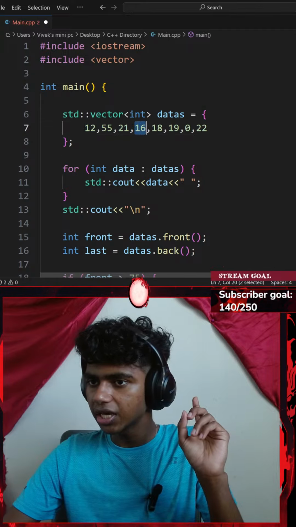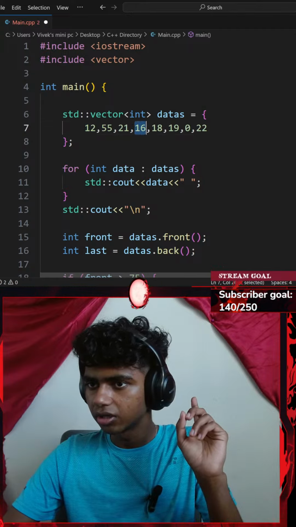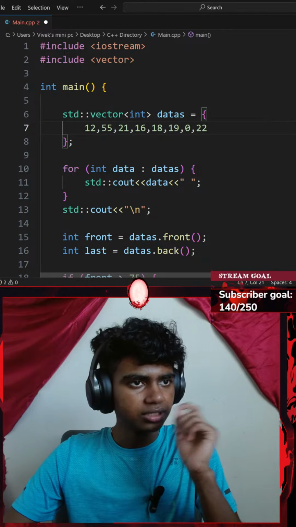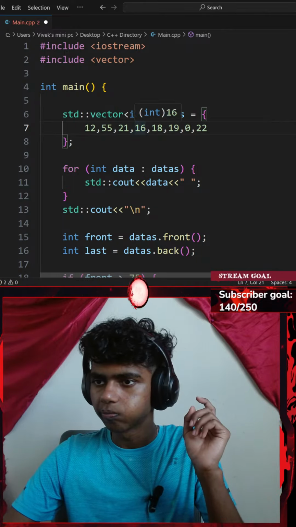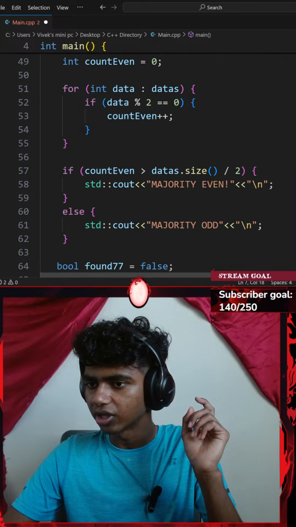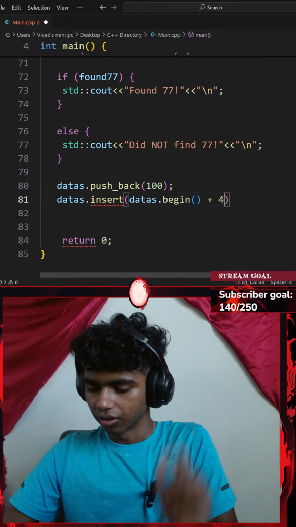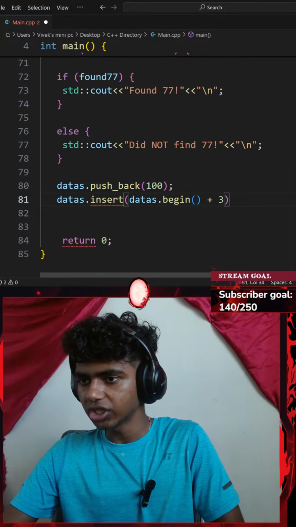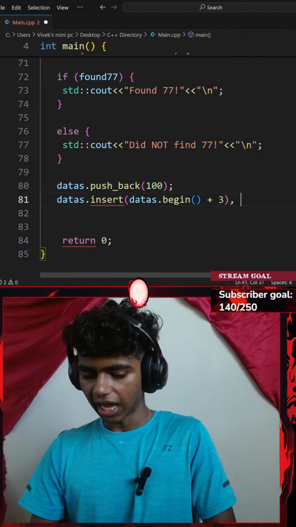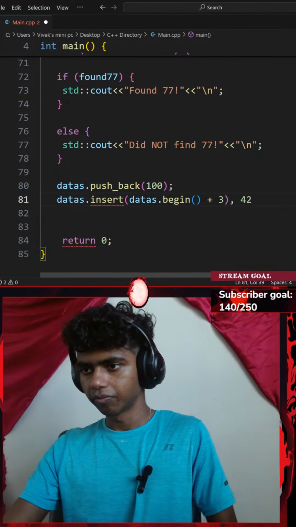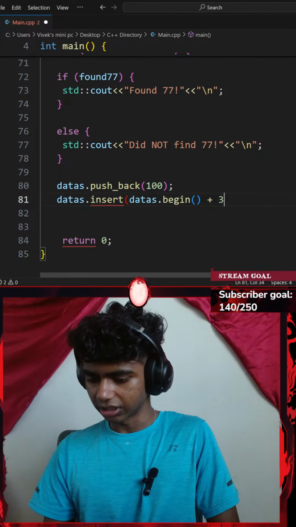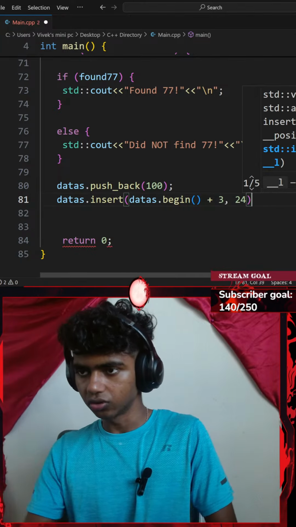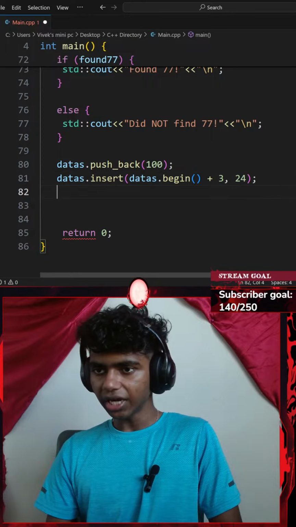Index 3 is my 4th number. It says at index 3, so let me plus it with 3 then. There we go, index 3. And I want to push in 42. I will be ending with a semicolon.